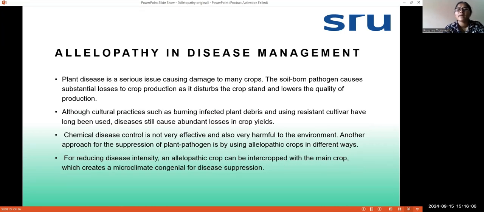Next is allopathy in disease management. How is allopathy helping in the disease management of plants? Nowadays, plant disease is a serious issue causing damage to many crops. Chemical control is not very effective, and it is also very harmful to the environment. So another approach is allopathic crops. For reducing disease intensity, an allopathic crop can be intercropped with the main crop. For example, if we know one crop is affecting the other crop, a plant with allopathic properties can be grown along with it, and we can reduce the diseases.